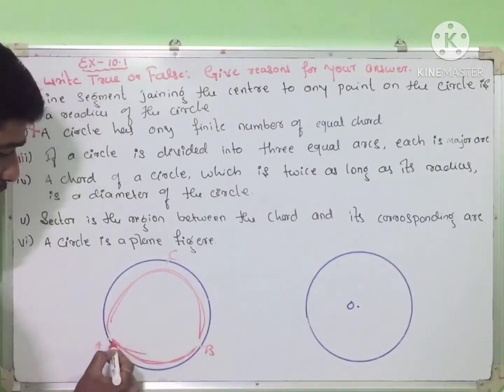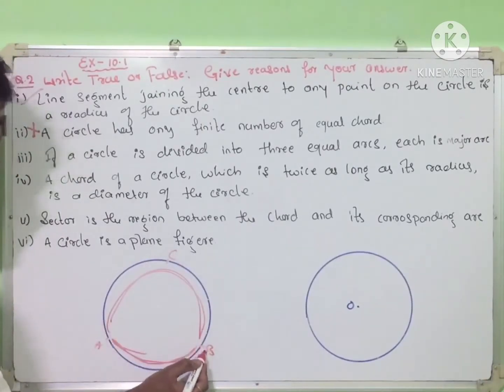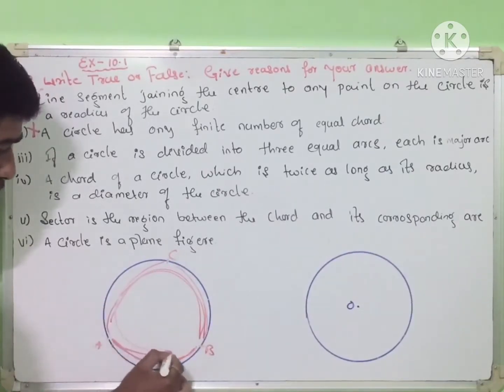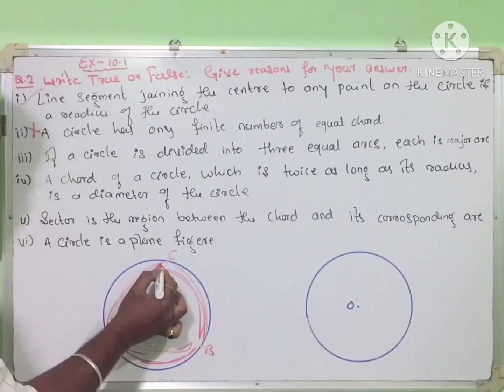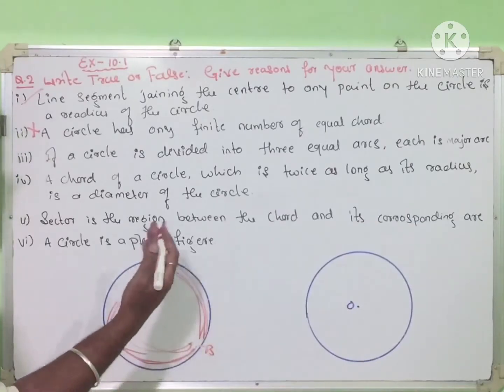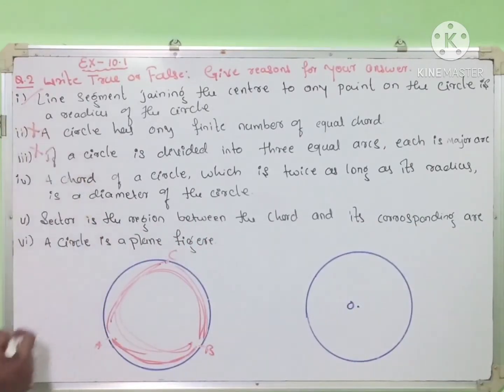AB is a minor and ACB is a major. BC is a minor, so the whole other arc is a major. So each is a major is wrong. Is it clear? It is false.